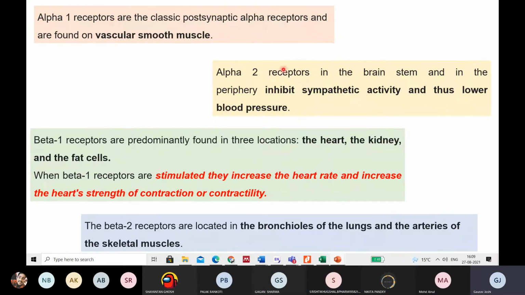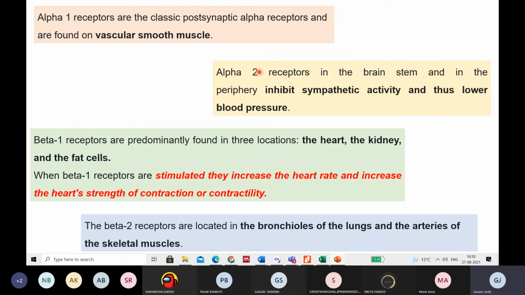So in one case we are using the activator or the agonist, and in the second case we are using the antagonist. So that's why I am calling it an adrenergic receptor modulator, right? We are using both the things. For example, in the alpha 2 receptor we are using the alpha 2 agonist, and in the beta we are using the beta 1 receptor blocker, or the beta 1 blocker, right? That's why we are calling them modulators. So this is the general thing, right?